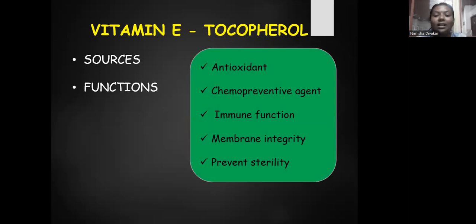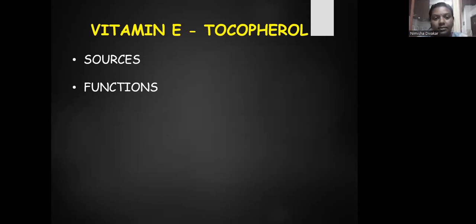Vitamin E is very important in immunity. It keeps the integrity of the cell membrane of cells and skin membranes, everything, and it prevents sterility. So the most important function of vitamin E is that it acts as an antioxidant.